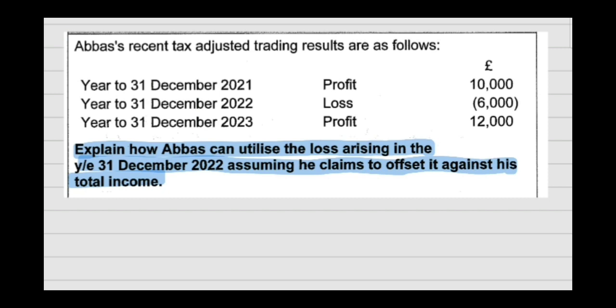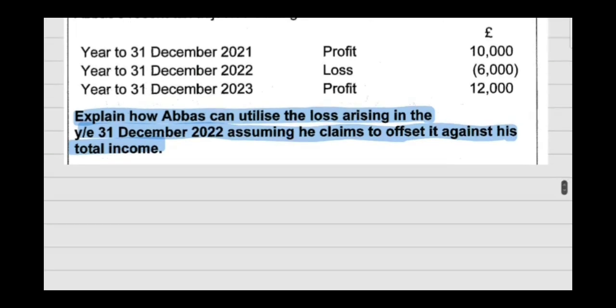Abbas' recent tax adjusted trading results are as follows: a profit of 10,000, then a loss of 6,000, and the following year a profit of 12,000. What is missing in this? We have not been given the total income. We have only been given the trading profit. So we cannot set off the loss against total income. We can only suggest what the ways are to set off the loss against total income.